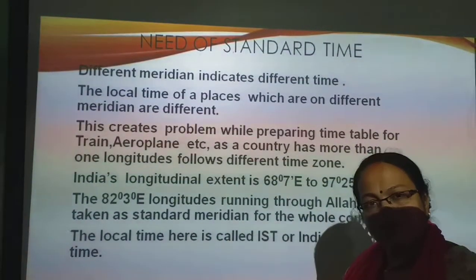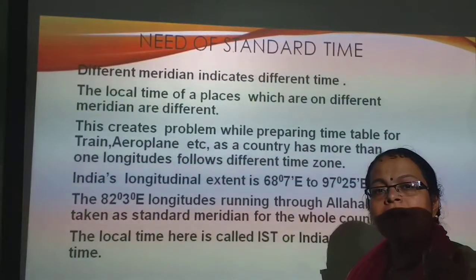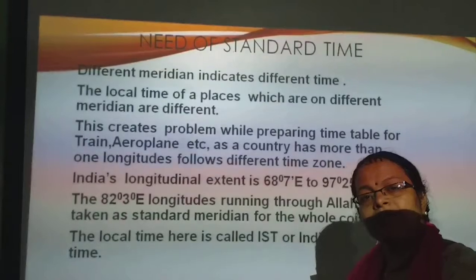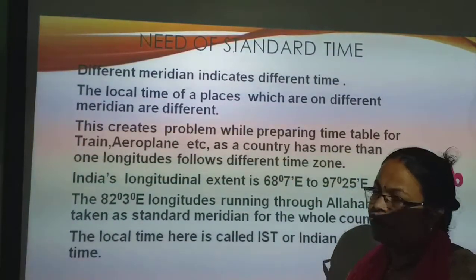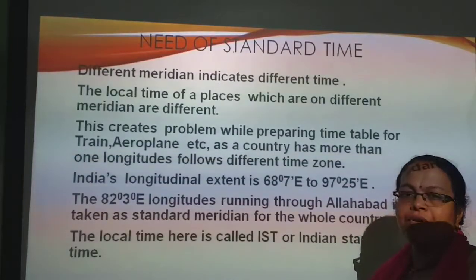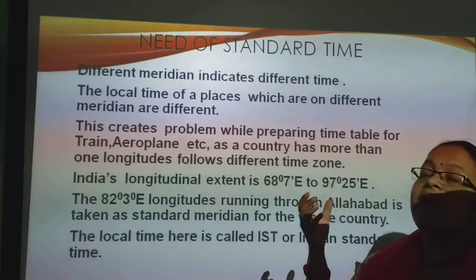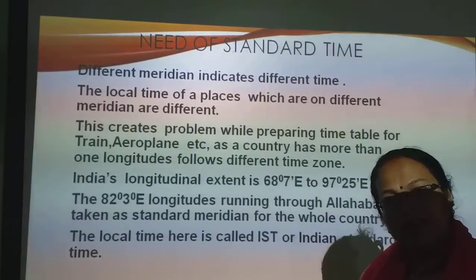It creates problems in the preparation of timetables for trains as well as flights. So to avoid that confusion, to solve that problem, we need a standard time for India.